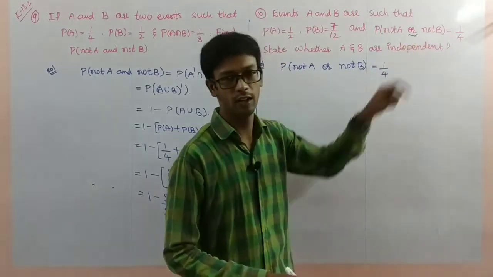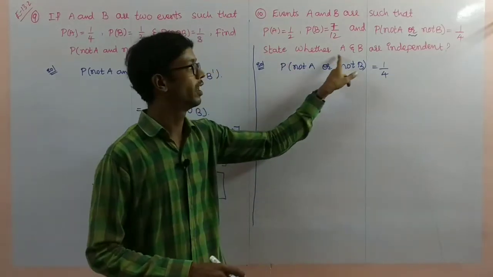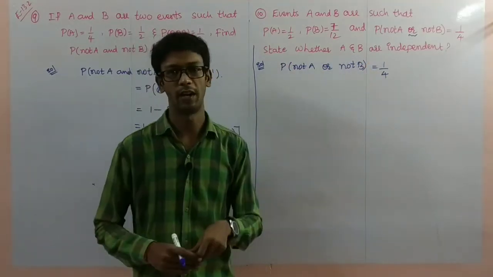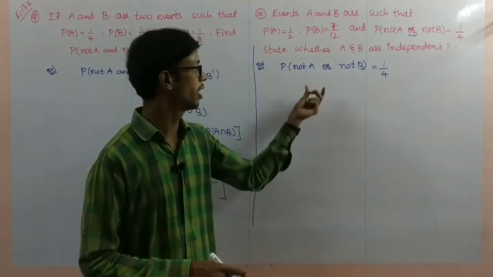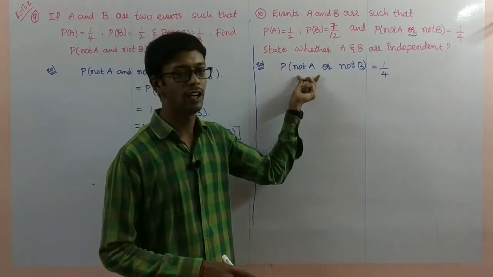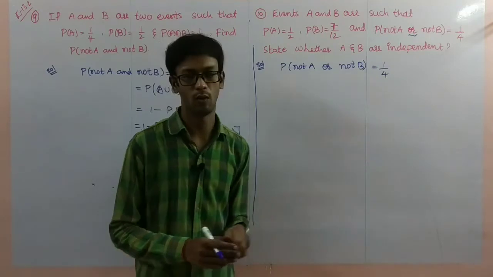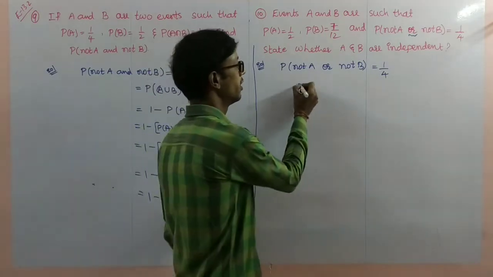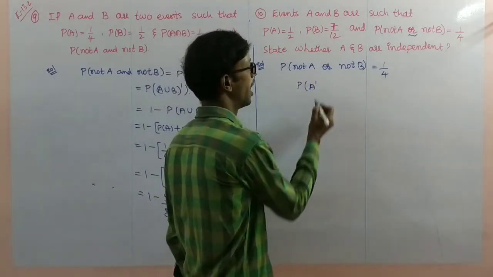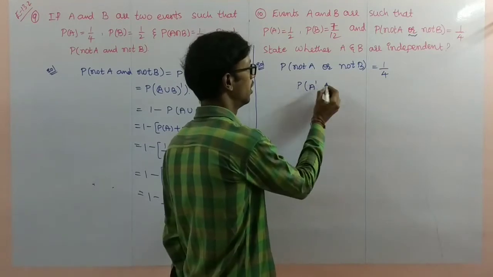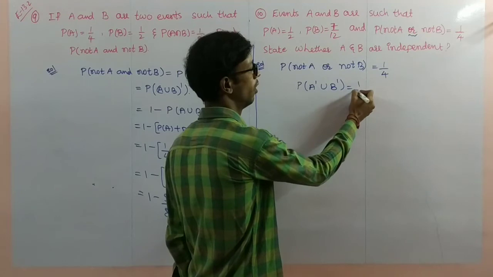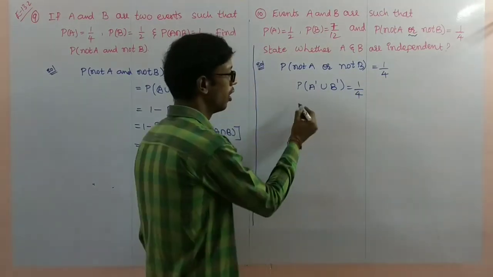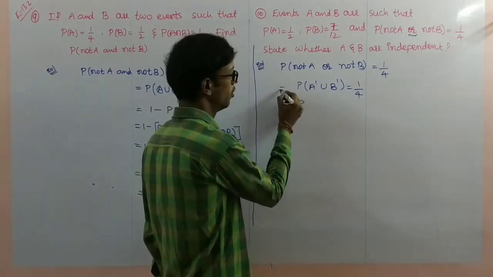Here you have to observe: state whether A and B are independent. So we have to check the independence condition here. For that purpose I wrote probability of not A or not B is equal to 1 by 4. This is nothing but probability of A dash union B dash is equal to 1 by 4. So I'll use De Morgan's laws here.